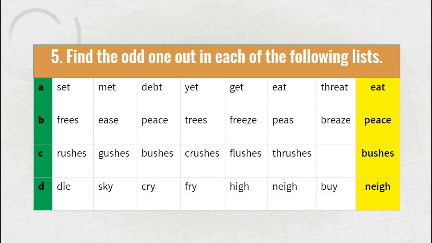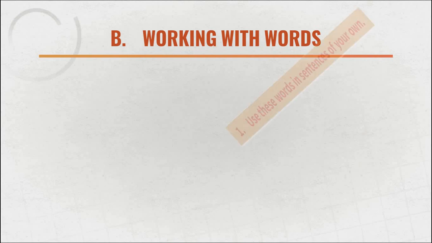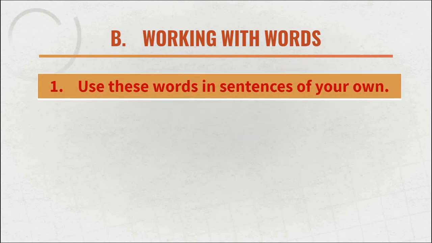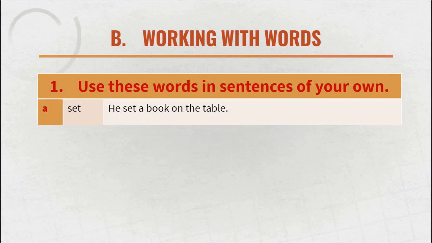Number D: die, sky, cry, fry, high, nay, buy. So "nay" is out in this list. Working with words. Use these words in sentences of your own. These are the words. We have to use them in sentences.